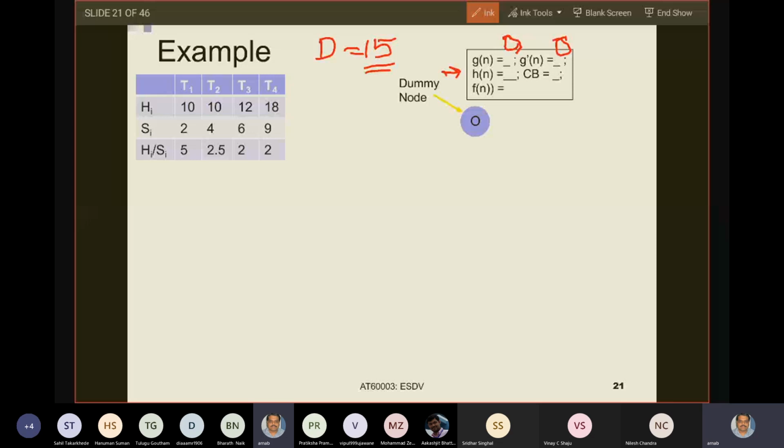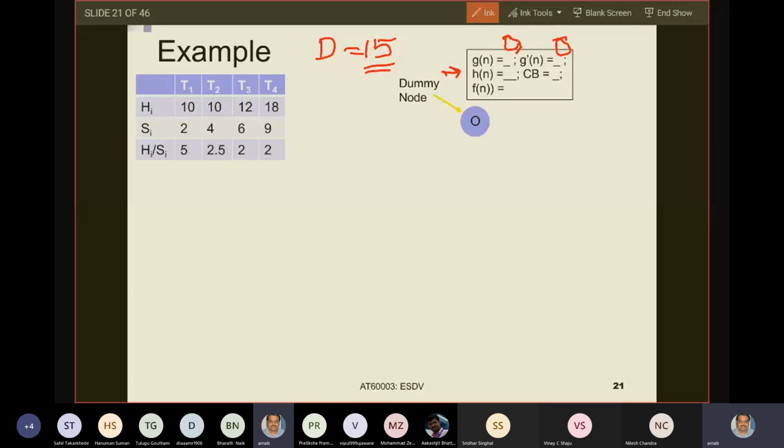When I take the first 2 tasks, what is the upper bound? You see that by using up 2 amounts of resource, I cannot get more than 10 amounts of hardware area. I cannot get more than 10 units of HI by just incurring 2 units of SI if I do not take T1. So T1 is the most profitable. So I take T1, then T2, and then T3.